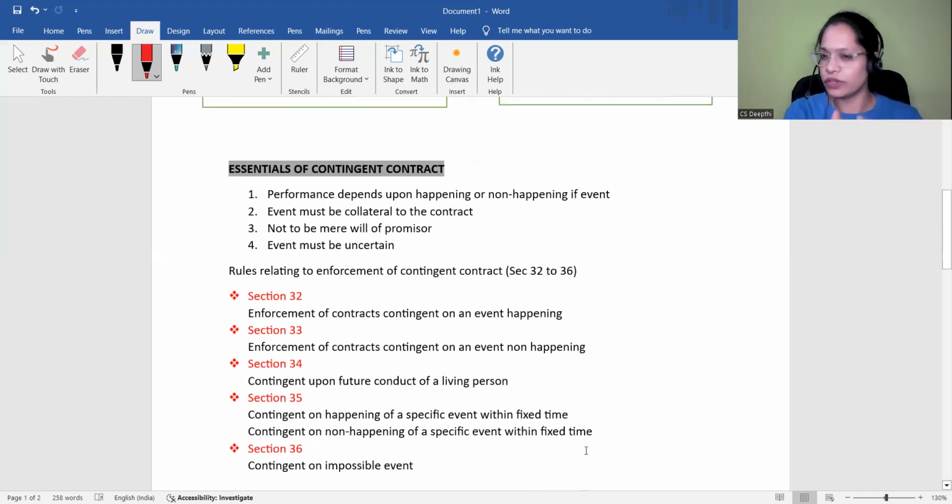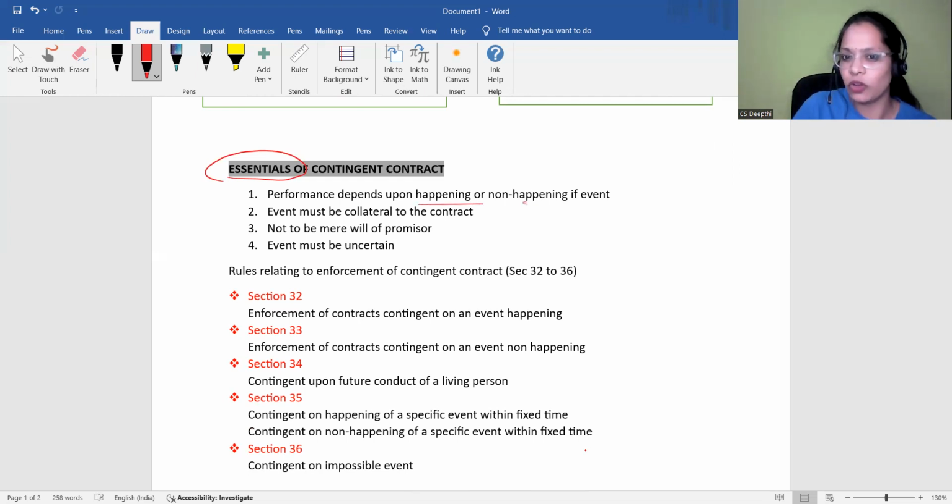As you have understood the definition clearly relating to the contingent contract, let's discuss what are the things we require in a contingent contract, meaning the essential features of the contingent contract. First thing is it depends upon happening or not happening of the event. Okay, rain. It may happen, may not happen. Can you control it? No, we can't control it. So it depends entirely on the happening or non-happening of the event.